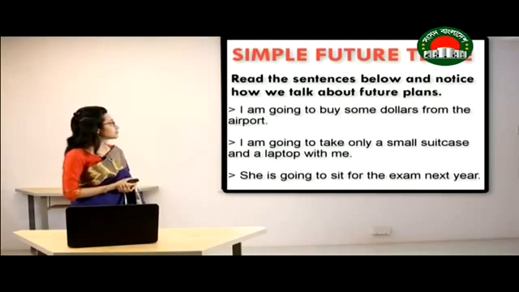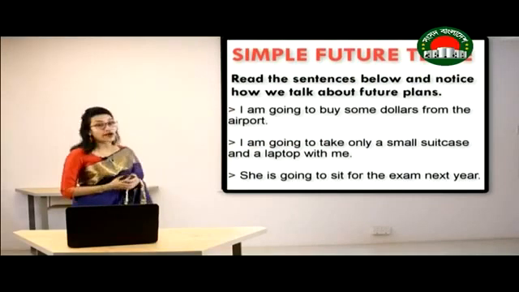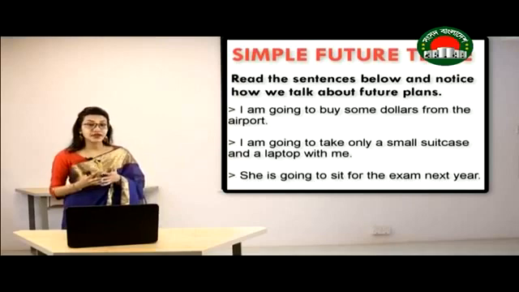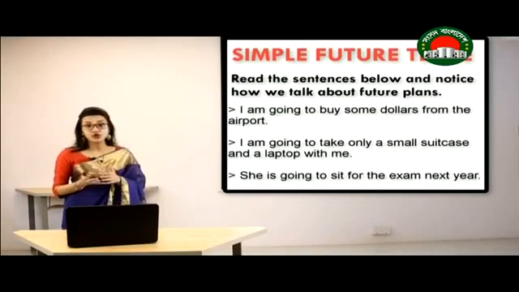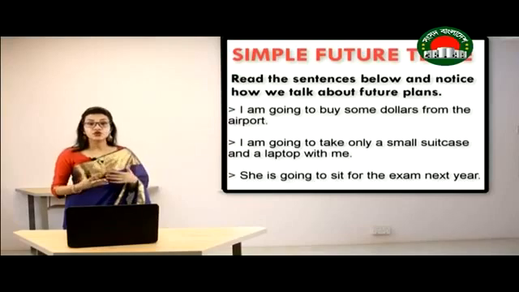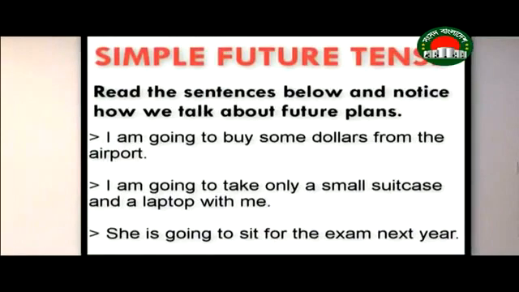Now read the sentences below and notice how we talk about future plans. Here you can see a different structure of using simple future tense, but this one talks about something that has been planned for the future. I am going to buy some dollars from the airport.